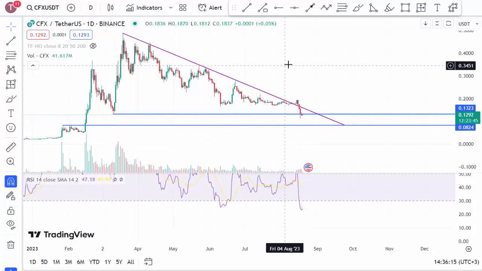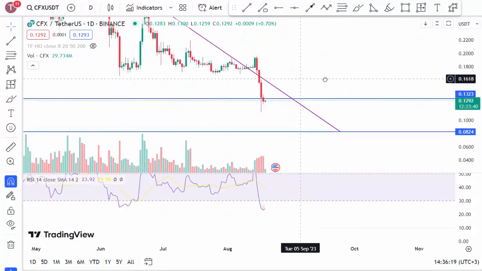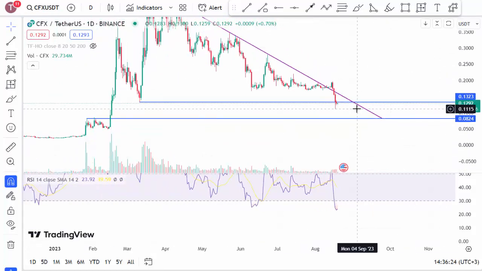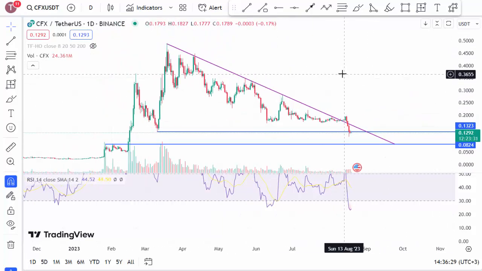Instead of making a purchase from this range, we can wait for it to breach above 0.10 or wait for it to drop to a new support level, that is, it might drop to 0.08. We can proceed with our analysis in this way.